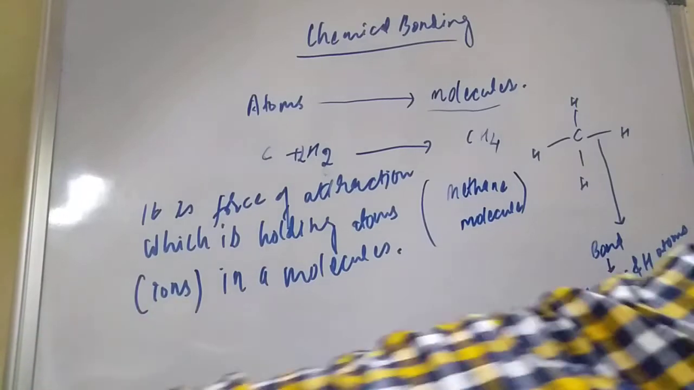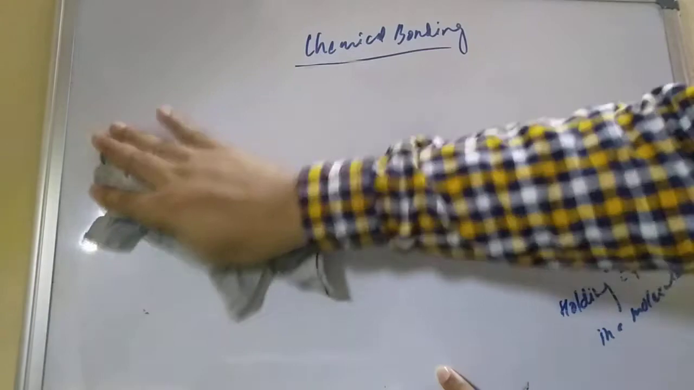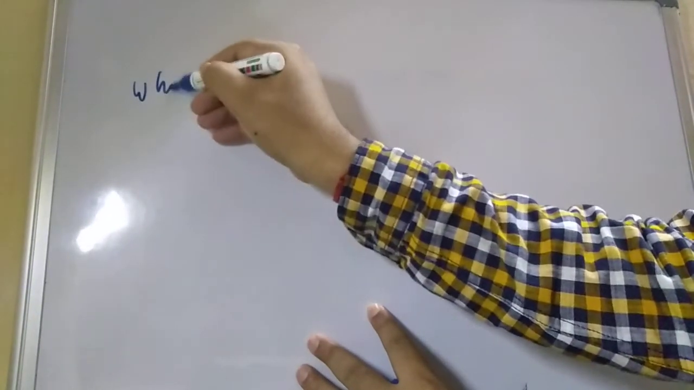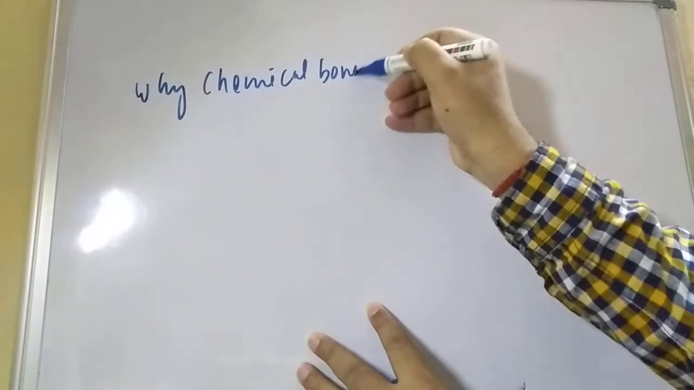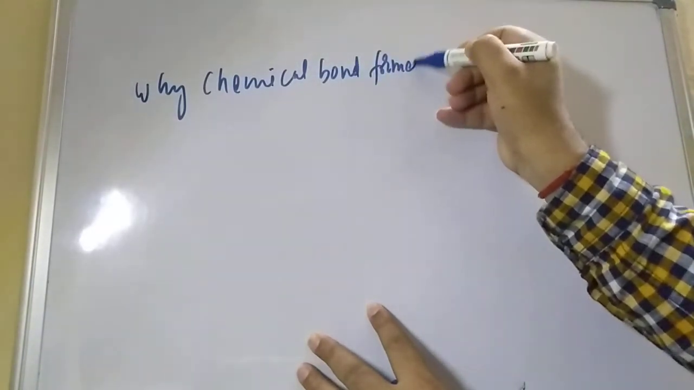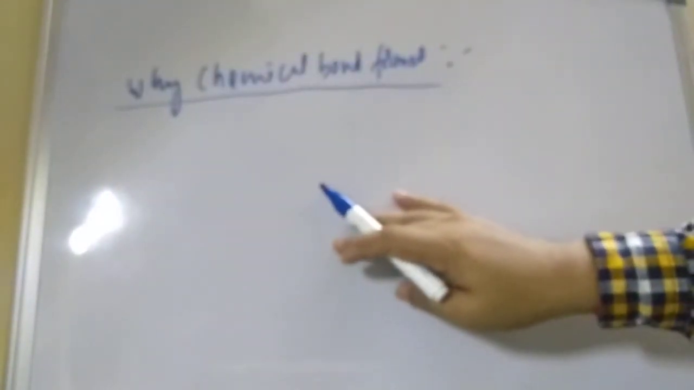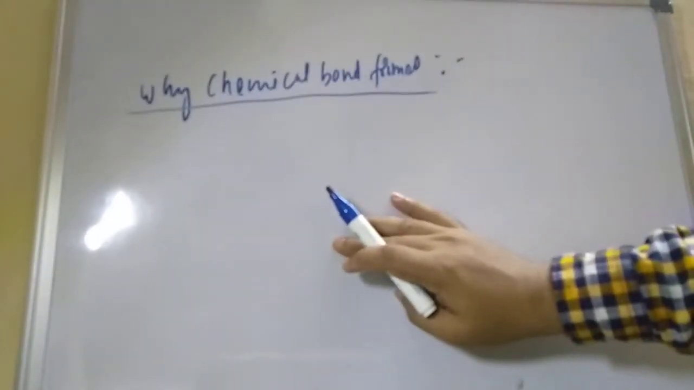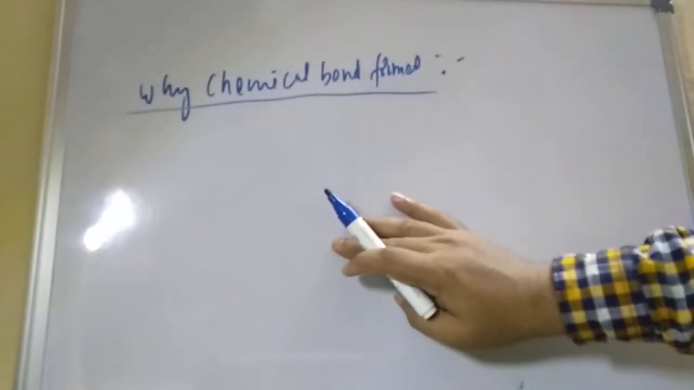Now let us try to understand why the chemical bond forms. So the second heading will be the formation of chemical bond. Why does a chemical bond form? There are n number of reasons, but in our syllabus only two important reasons are there behind the formation of chemical bond. So what are the two reasons that we are going to understand?